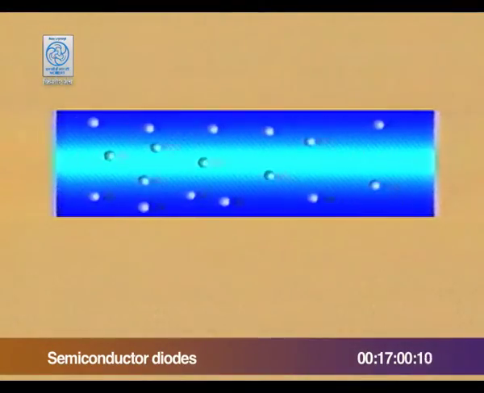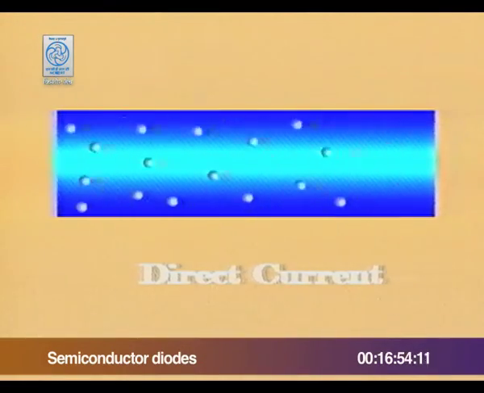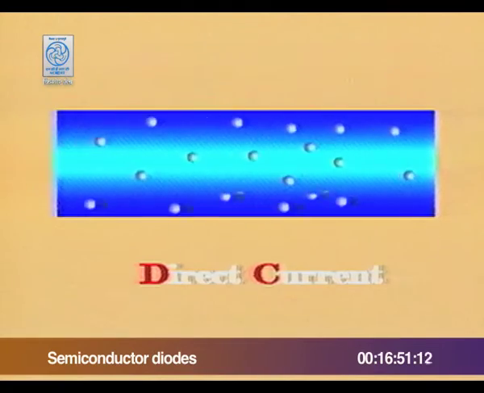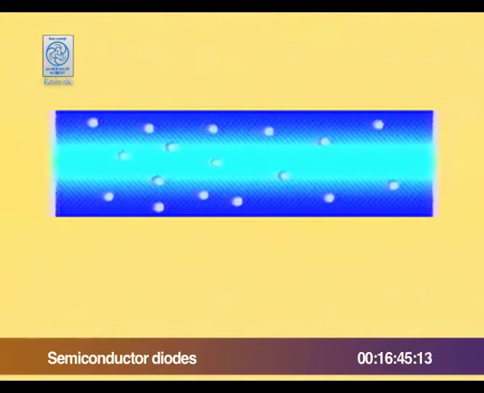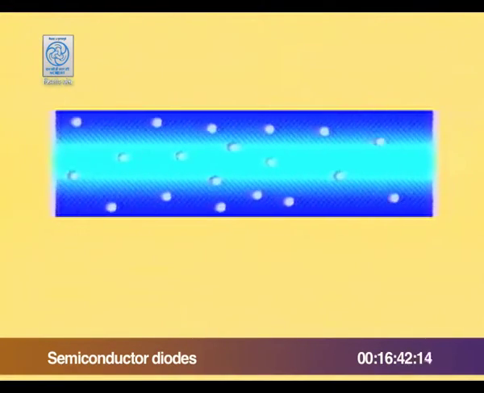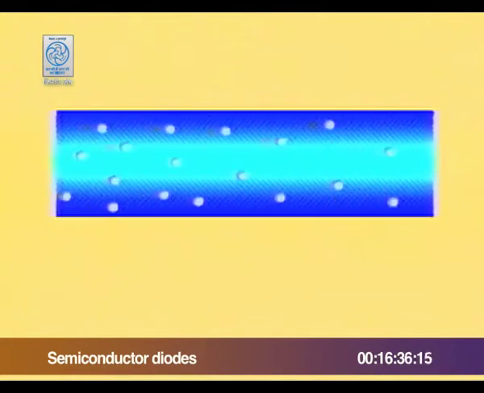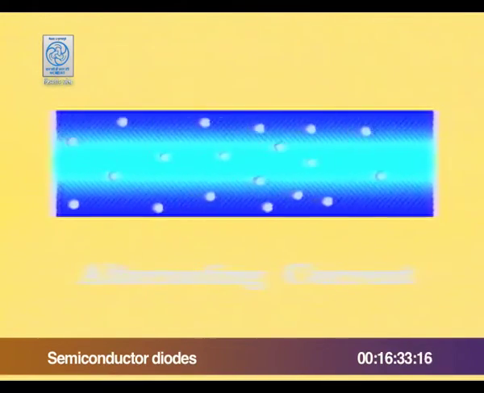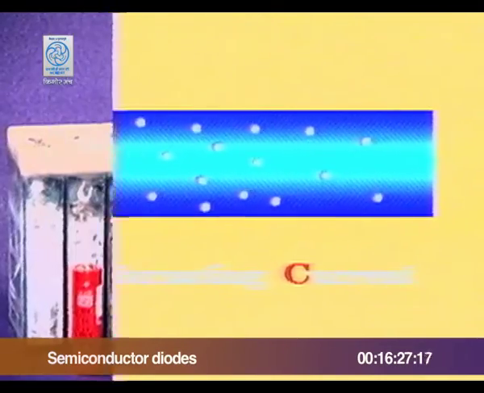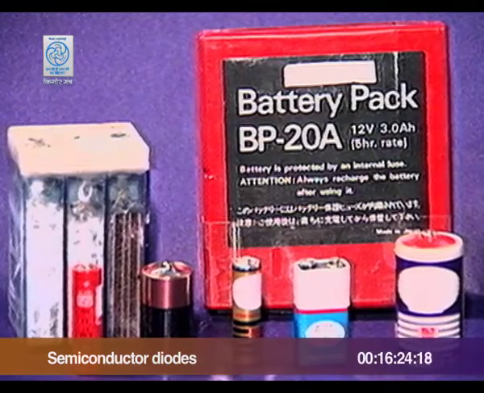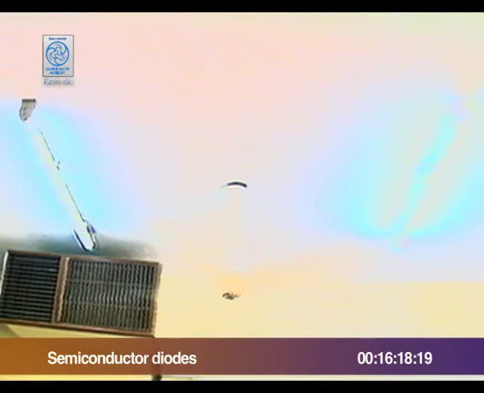Electric current can be a flow of electrons, always in one direction, in which case it is called a direct current or DC. Or it can be for a fraction of a second in one direction and then for another fraction of a second in the opposite direction, when it is called alternating current or AC. The dry cells give DC, and the power we use for the lights and fans is AC.